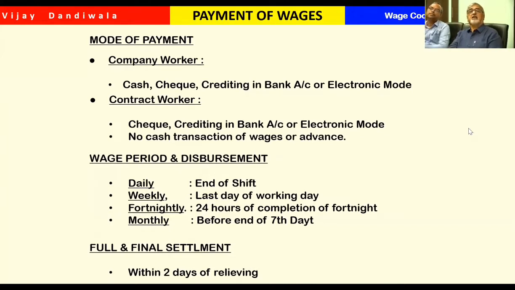Another part is deduction, where here also the principle of 50-50 applies. The current law on deduction is that it should be 50% of total remuneration, and if the company has a cooperative society, then the deduction can increase up to 75%.